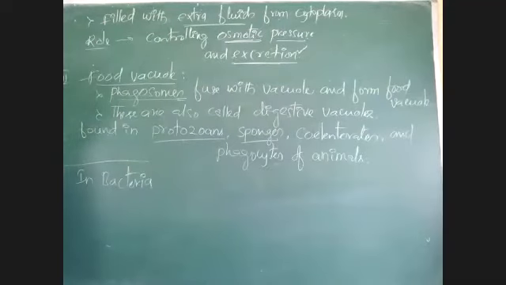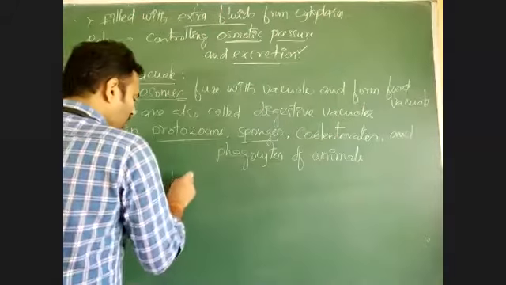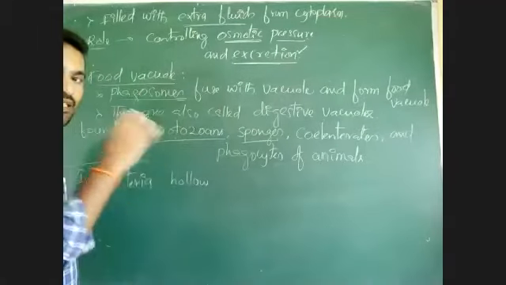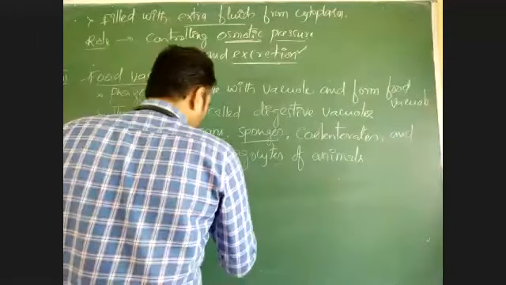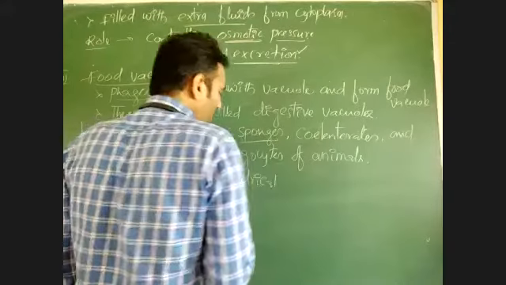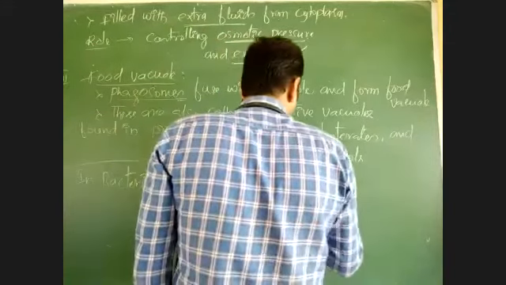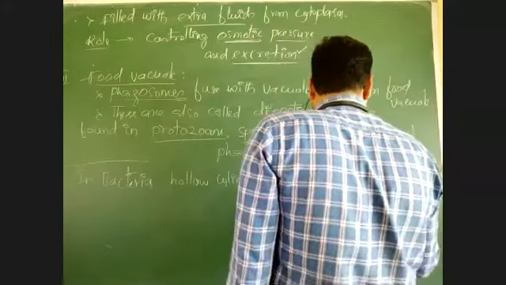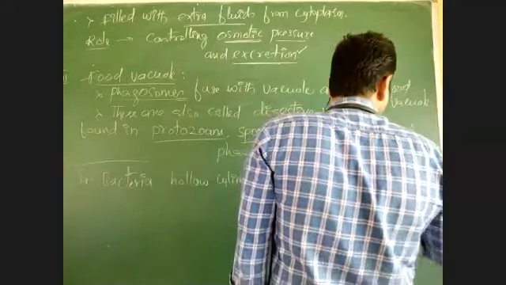Especially if you see in bacteria, there is aggregation of some hollow cylindrical structures. Hollow means empty, like a pipe, a hollow cylinder. These hollow cylindrical structures are aggregated.